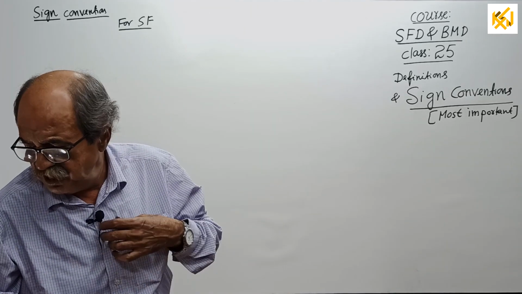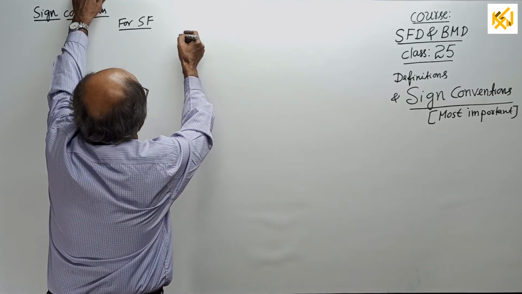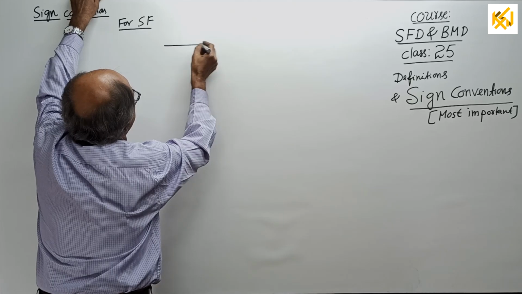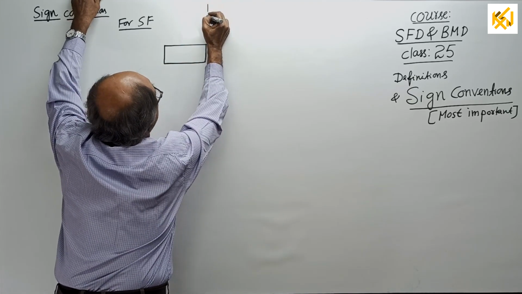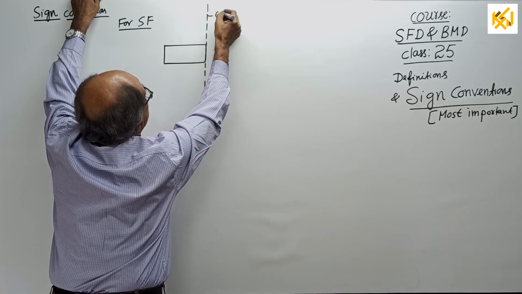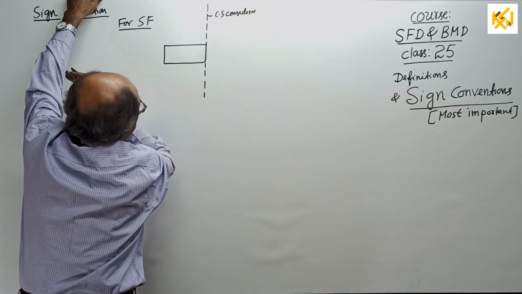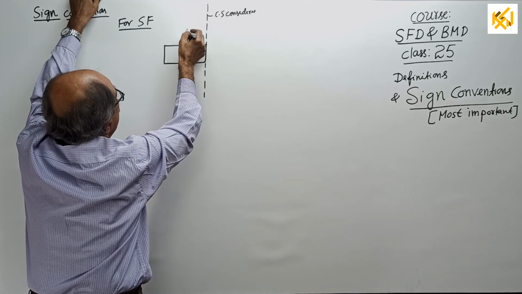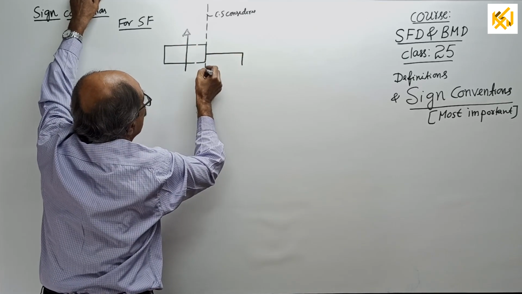So what we will take in our class throughout the course will be for shear force. See, this is the cross section considered. Member goes this way. See, left going up means right has to come down.